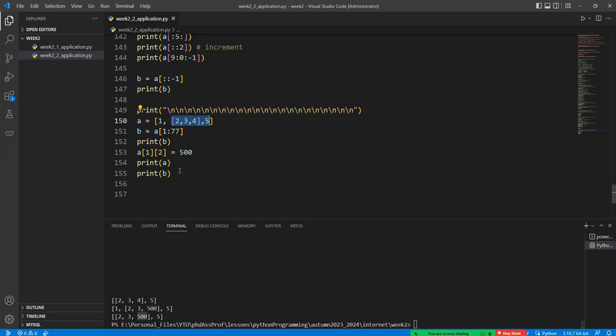Okay, and so if I change the a value, b is also changed, since we have the same address at b and a for this list.